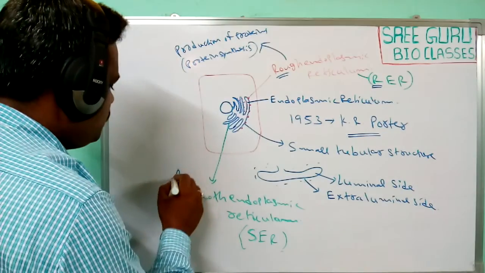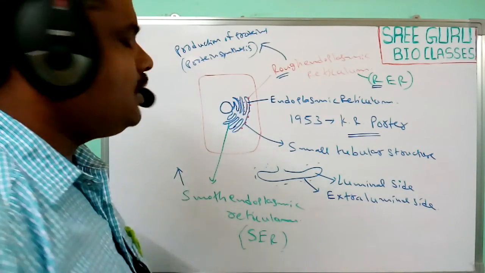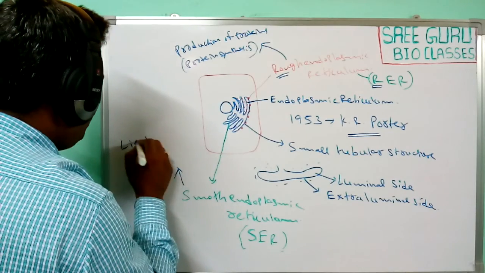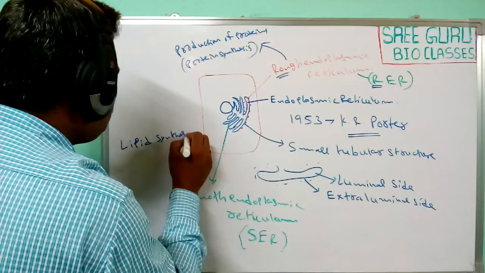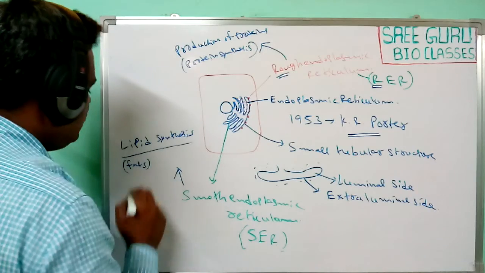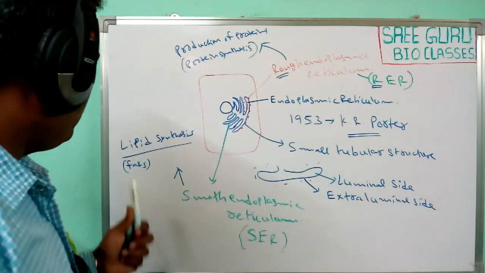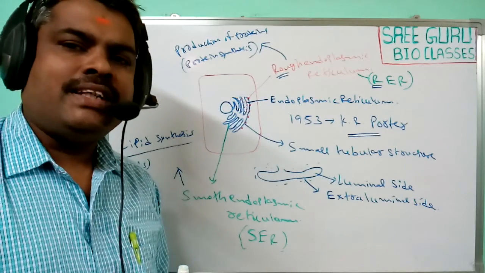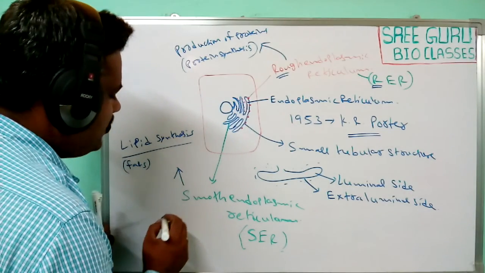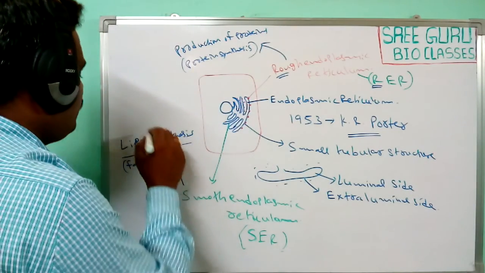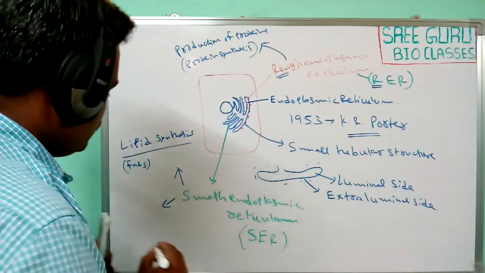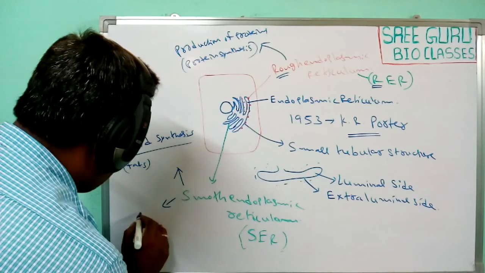Now let us come to the smooth endoplasmic reticulum. It is generally involved in lipid synthesis, the synthesis of lipids or fats. Especially in animal cells, the smooth endoplasmic reticulum is also involved in the production of lipid-like hormones, known as steroid hormones.